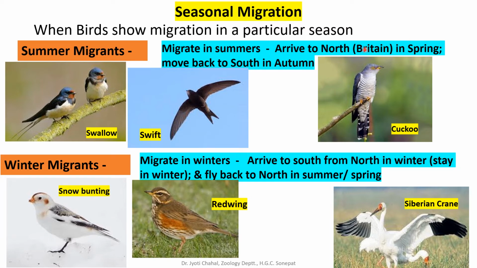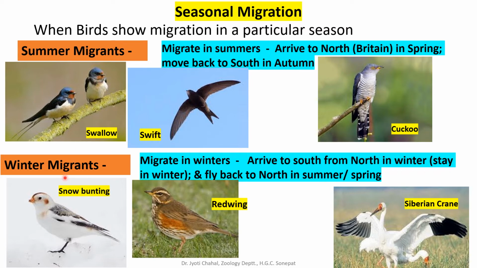During the summer months, they will arrive in the north, and this talks about the northern hemisphere specifically. They will move back to the south in autumn, as I have already explained during latitudinal migration. So these are termed summer migrants. They inhabit the southern portion of the northern hemisphere, and during summer they will migrate to the colder region of the northern hemisphere. Otherwise they will always remain in the south. Such birds are swallow, swift, and cuckoos.